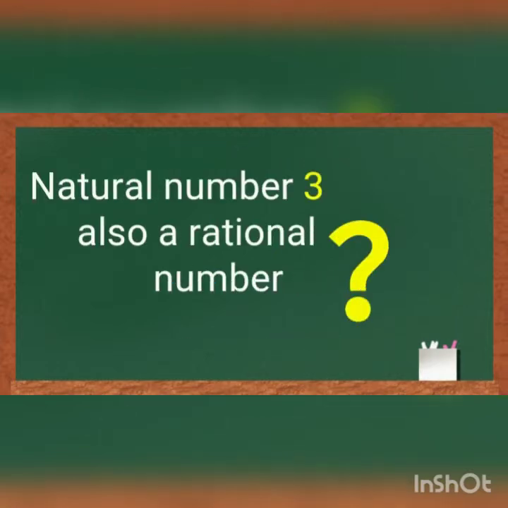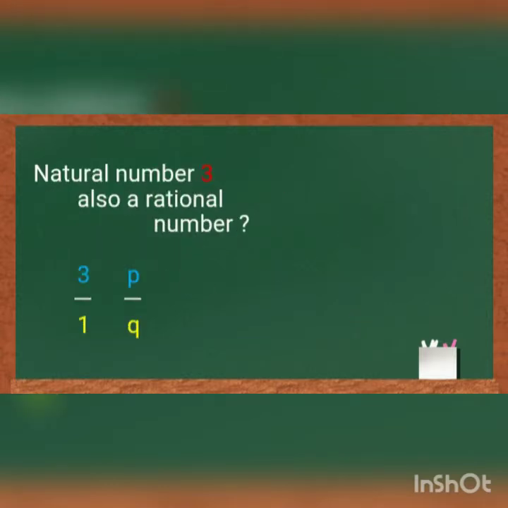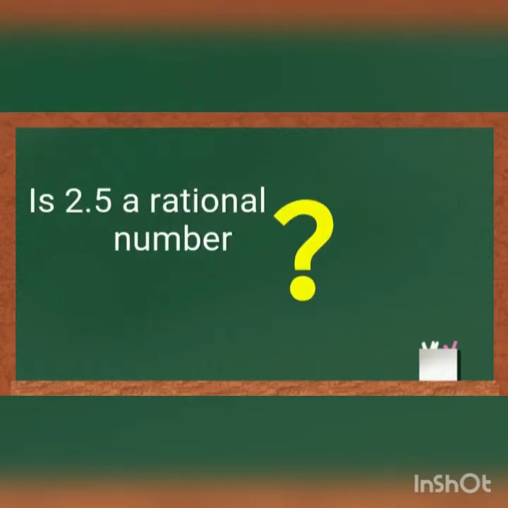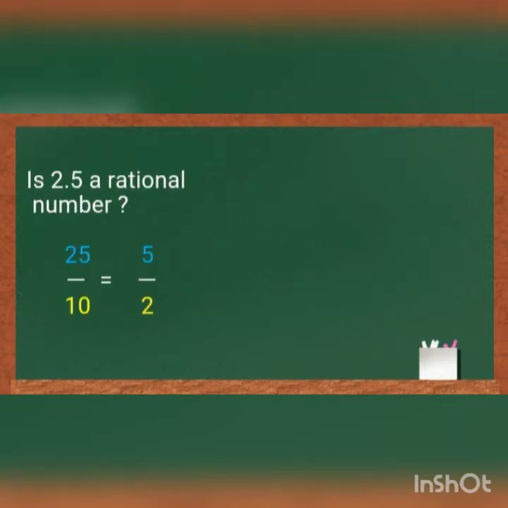Now, all the natural numbers are rational numbers. Now tell me children, is natural number 3 also a rational number? Yes, 3 can be written as 3 by 1. So, it is also in the form of p by q. So, natural number 3 is a rational number. Now, one more question. Is decimal number 2.5 also a rational number? Yes, 2.5 can be written as 25 by 10, and in the simplest form we get 5 by 2. It is also in the form of p by q. So, it is also a rational number.